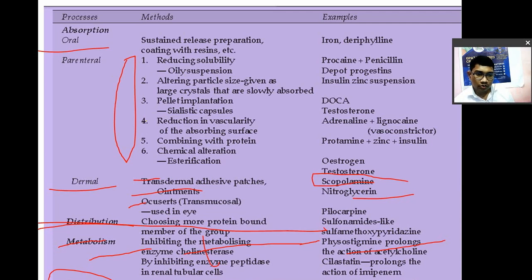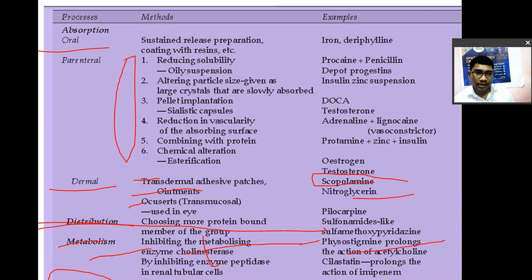Okay. So if two drugs are excreted by the same transport system in the kidney, अगर किडनी में कोई ट्रांसपोर्ट सिस्टम है एक्टिव सिक्रेशन के लिए, जैसे होता है पेनिसिलिन और प्रोबेनेसिड. Probenecid is also actively secreted and penicillin is also actively secreted. So what happens, probenecid will compete for the elimination. So instead of penicillin, probenecid will be excreted. So probenecid is combined with penicillin and ampicillin to increase the duration of action of penicillin.